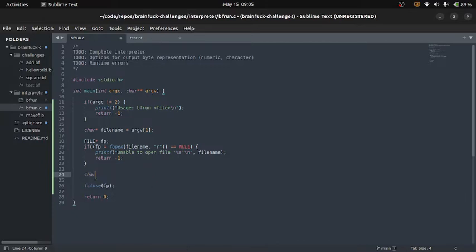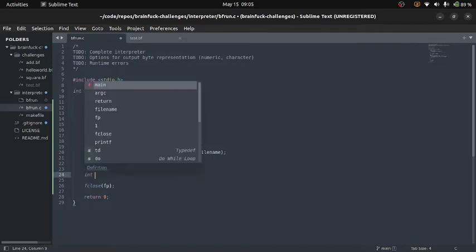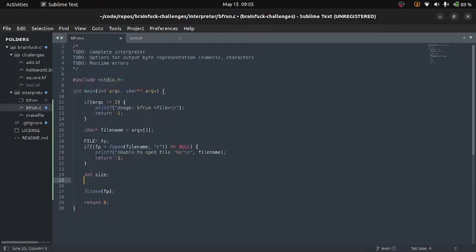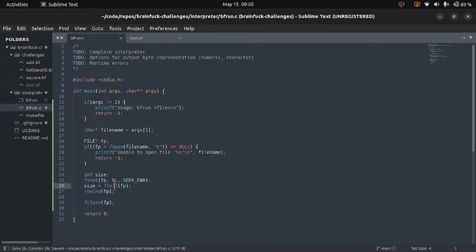create a pointer, or let's actually do size, and let's go to the end of the file, and then we'll set size equal to, and then we'll rewind our pointer. So now we're just getting the size of the file in bytes, and we'll go ahead and create a character